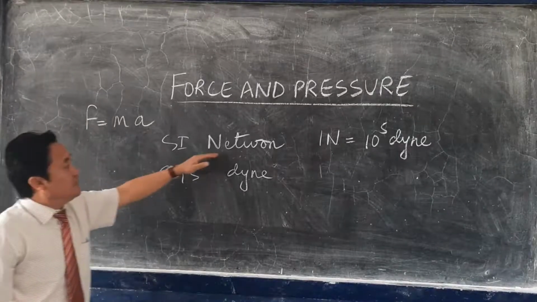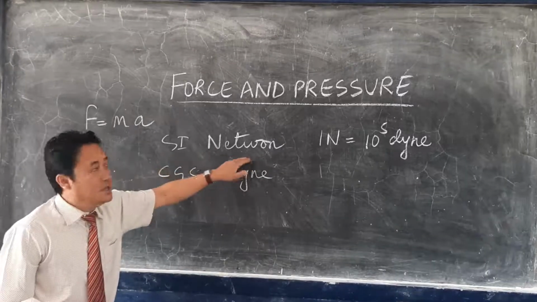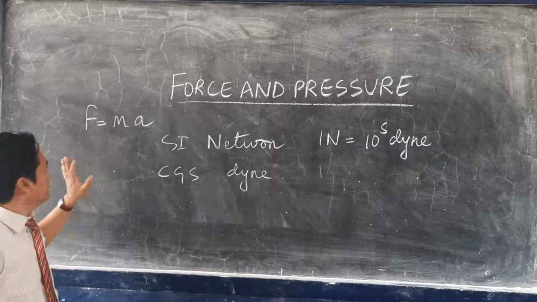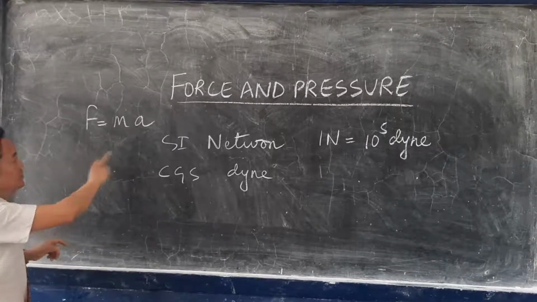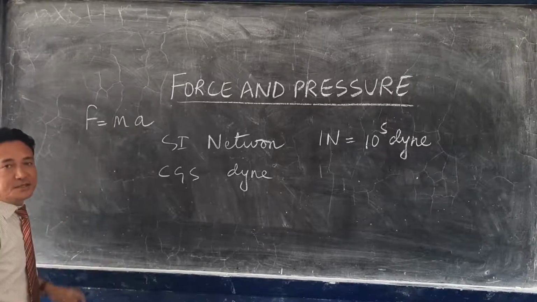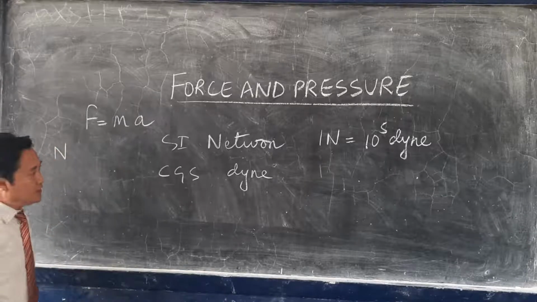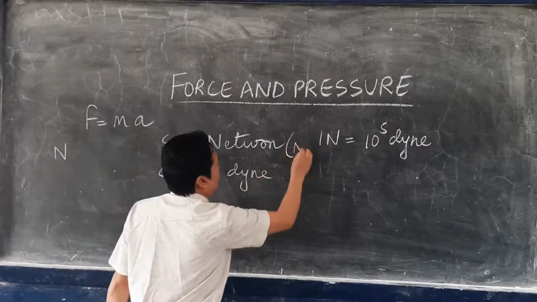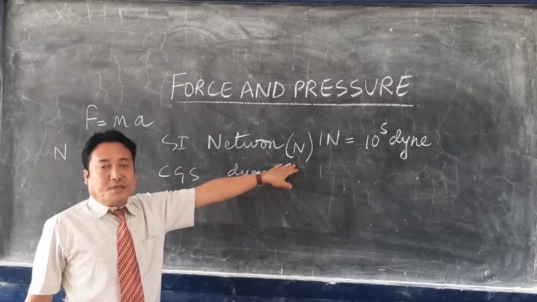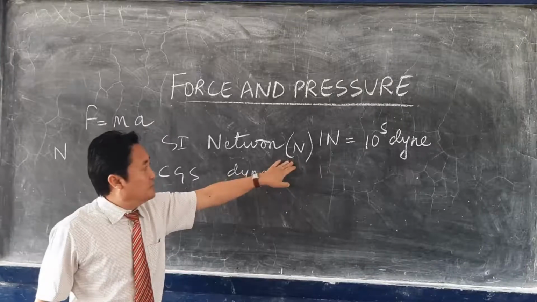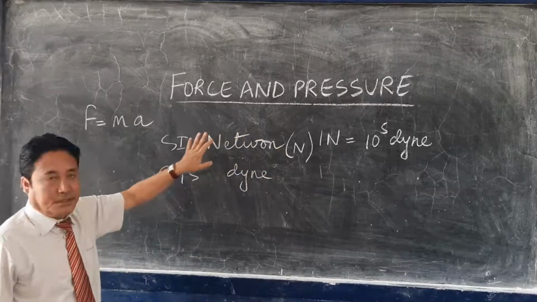Now let us define Newton, since the SI unit of force is Newton. How will you define Newton? First I will write the unit of force, unit of mass, and unit of acceleration. The SI unit of force is Newton, written as capital letter N. Since this unit is named after a scientist, the unit is always written in capital letter.